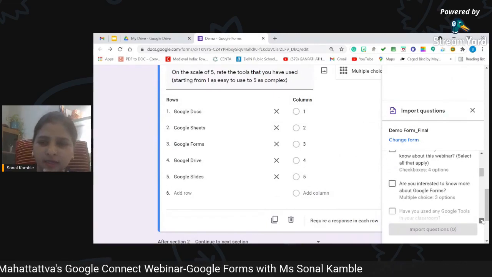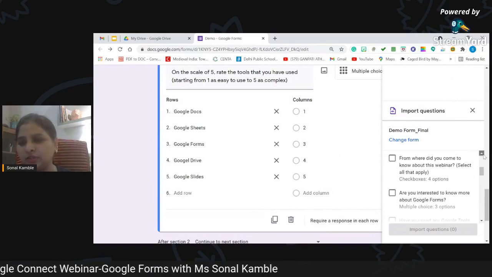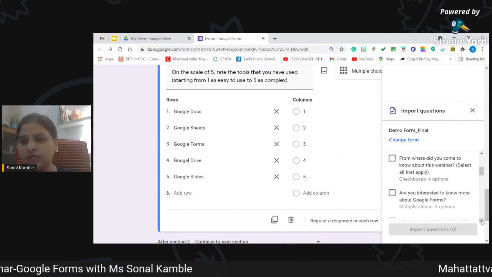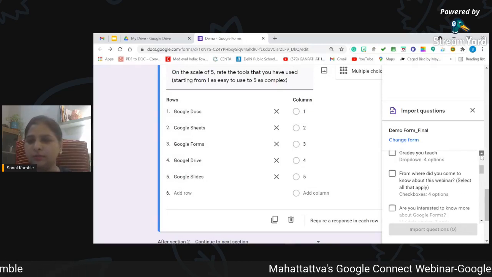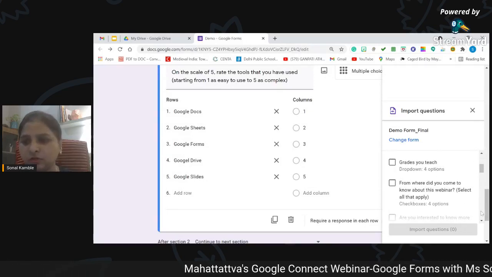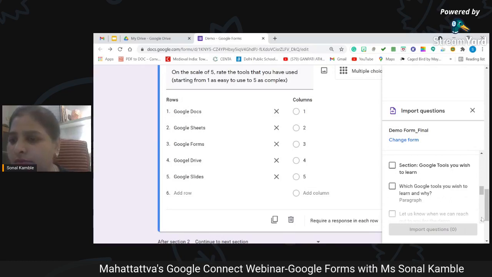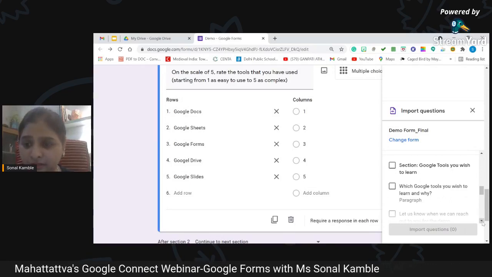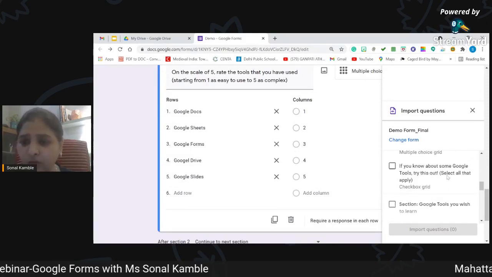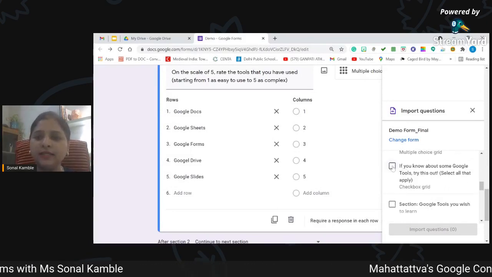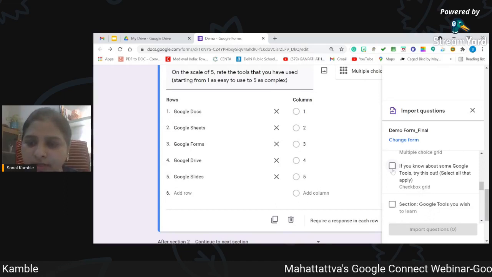Now I'll see, acha, where was that section 4. Now there was one next question which was very difficult. And what was that? I think it was a checkbox question. No, it was not a checkbox question. It was checkbox grid. Okay, so let's see how I can just find. Okay, I found it. It is checkbox grid.